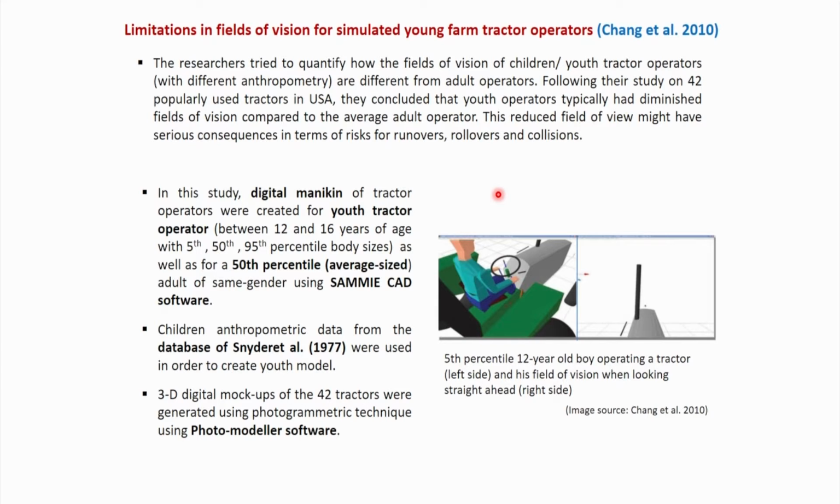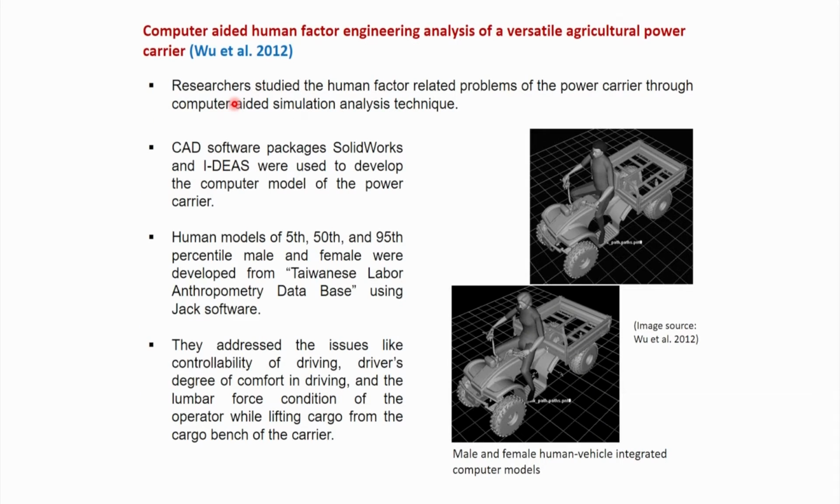And this information is very important in developing the policies. Yu et al. 2012, in their research paper, computer-aided human factor engineering analysis for a versatile agricultural power carrier, studied the human factor related problems of the power carrier through computer-aided simulation analysis technique. So in this research paper, researchers used digital human modeling.